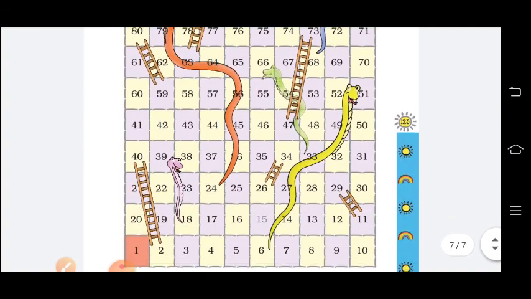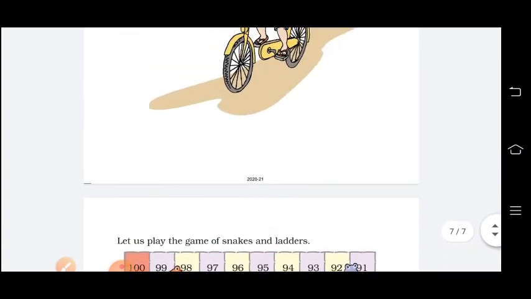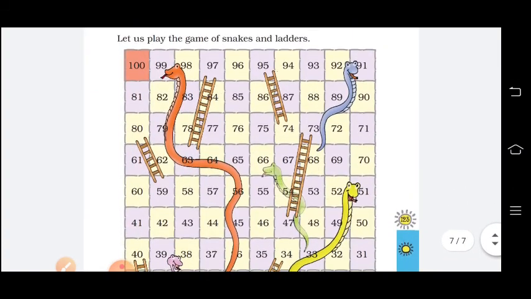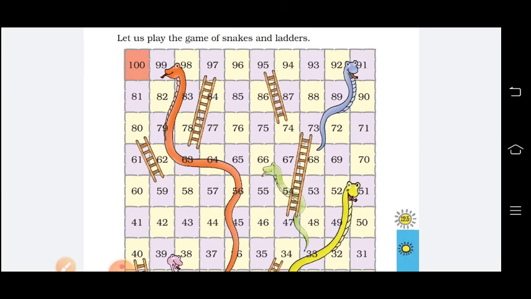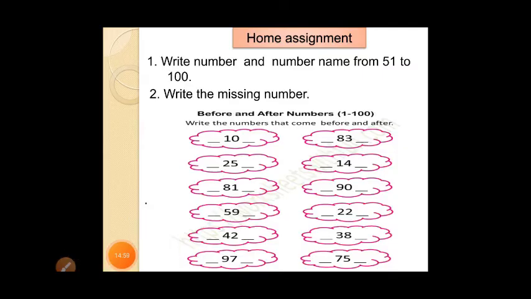Now so nicely they have drawn a snake and ladder here. I know everybody likes to play snake and ladder, so I have given one activity like that. Use this 1 to 100 number and you have to make an activity. Okay, 1 minute. So here this is your home assignment.